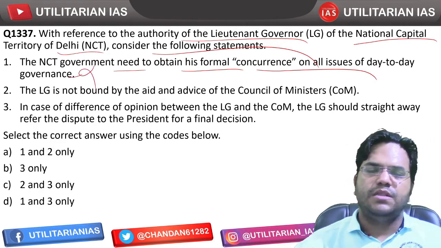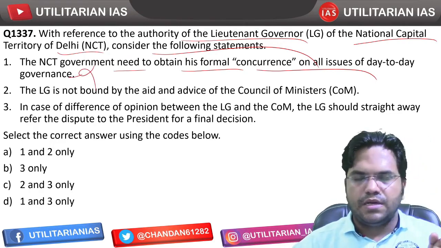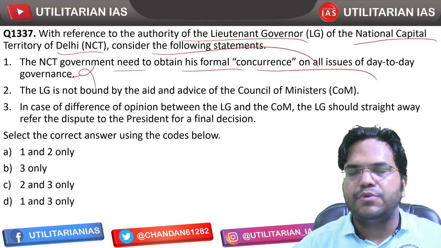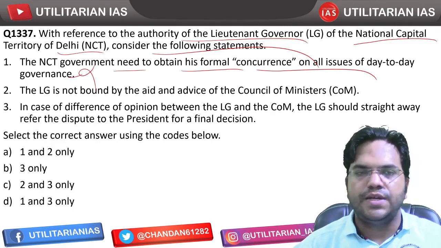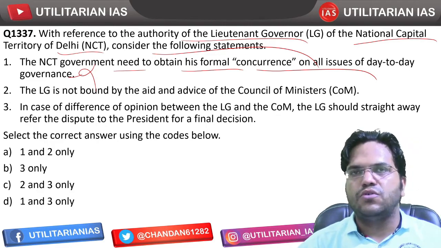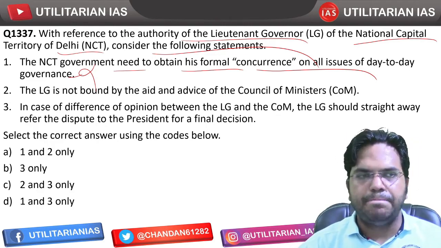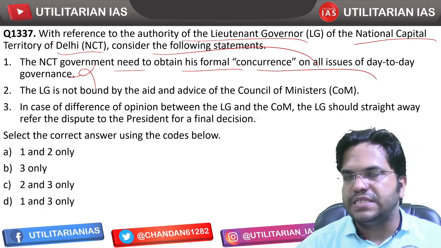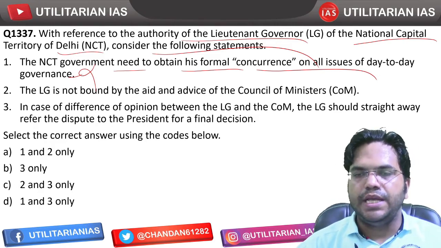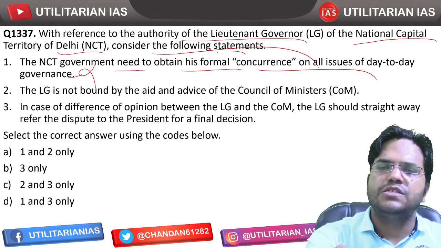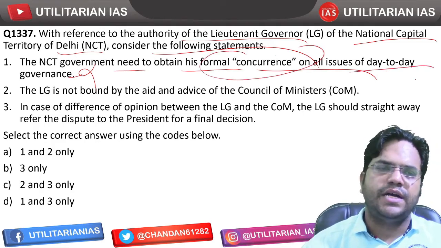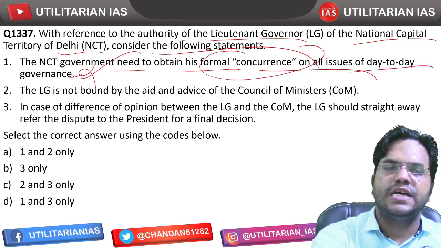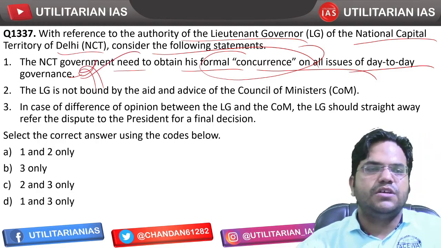No, although after the amendment that Parliament recently brought regarding the NCT of Delhi, when the tussle was ongoing between the Lieutenant Governor, where the Lieutenant Governor has been called the government of NCT, yet there are many areas where this formal concurrence on day-to-day governance does not have to be taken. So this is a wrong statement.